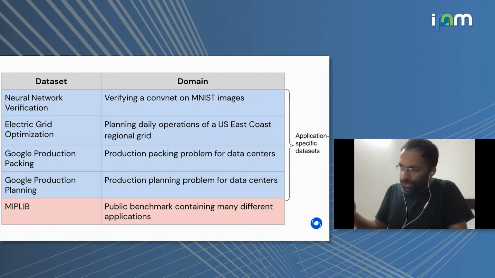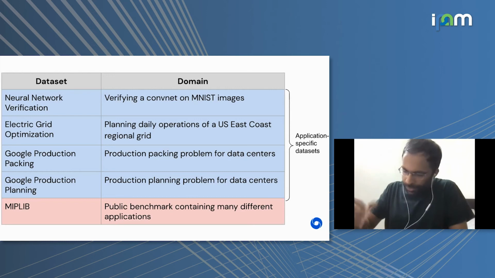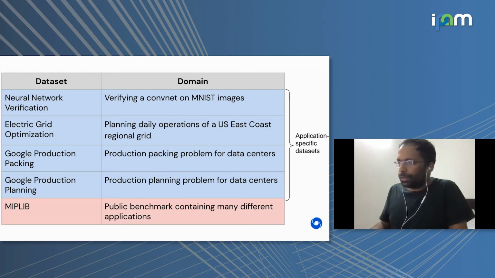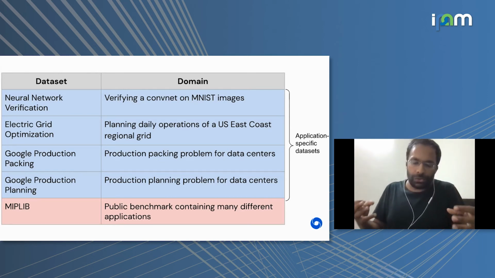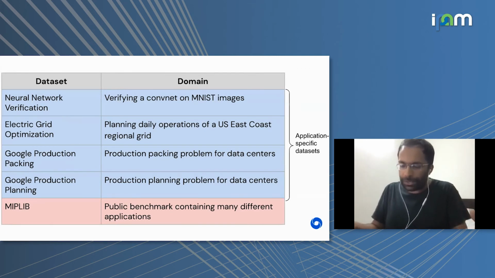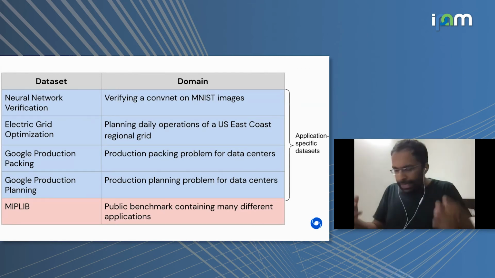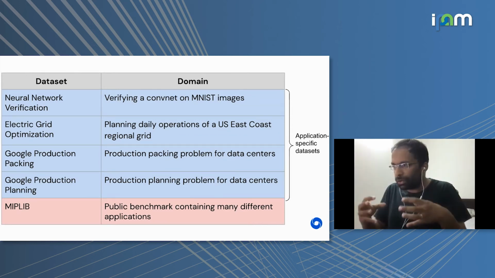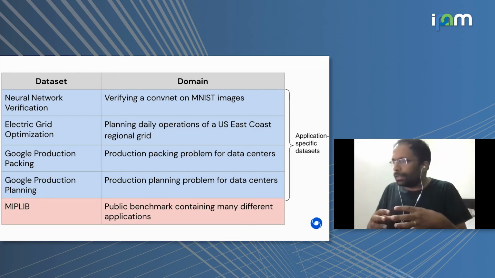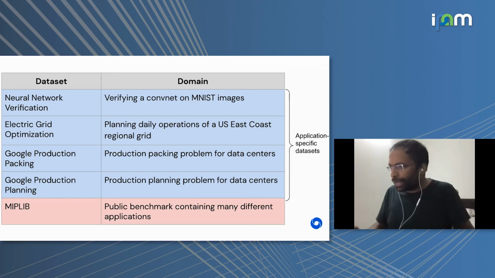And then we also considered MIPLIB, which is this standard benchmark used by the MIP solver community to evaluate solvers. Now, all these data sets except MIPLIB correspond to one application. So all these instances are variations of the same underlying semantic problem. In the case of MIPLIB, there are actually many different applications put together.